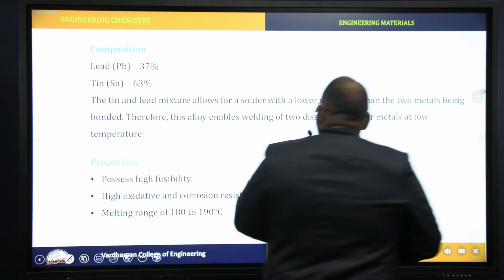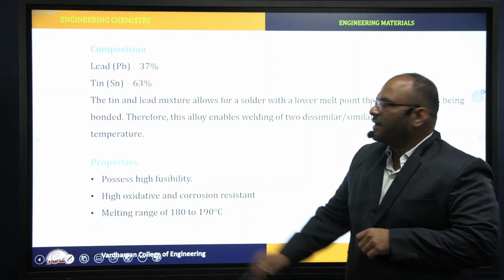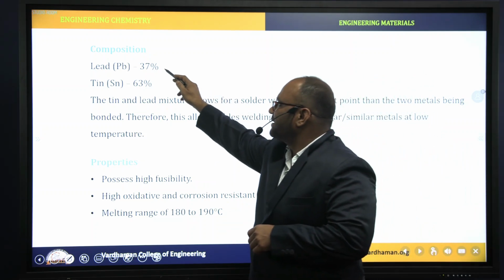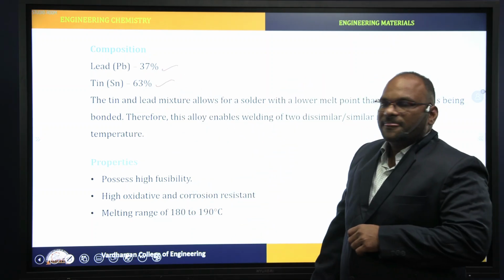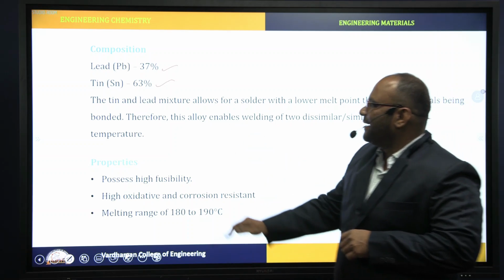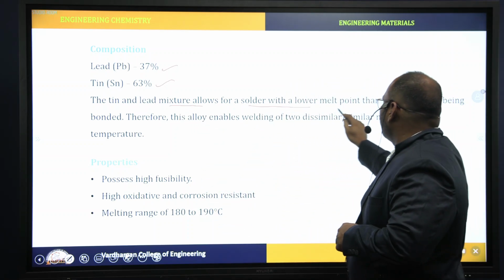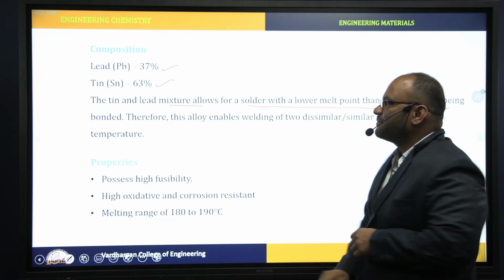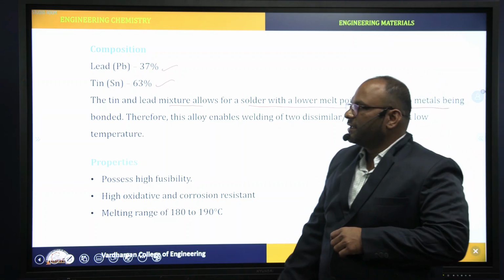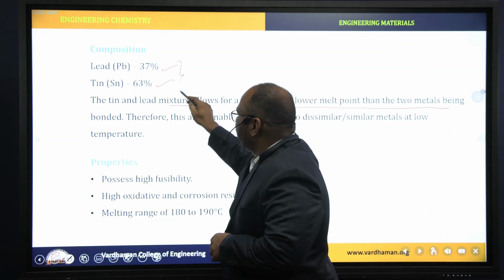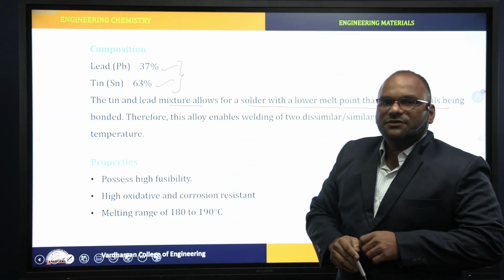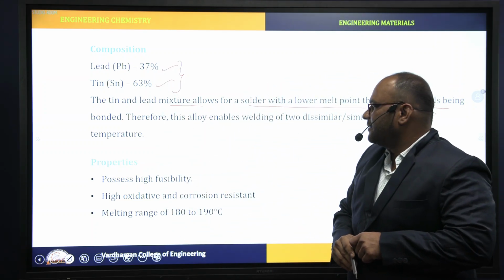Composition of solder: lead 37%, tin 63%. This tin and lead mixture allows for solder with a lower melting point than the two metals being bonded. Here, the melting point of the solder alloy is less, that is 183 degrees centigrade, right?